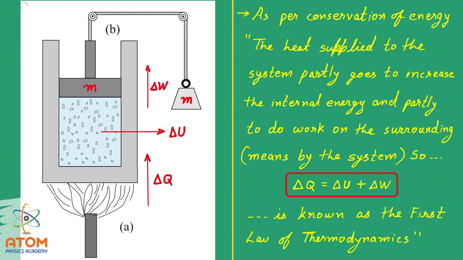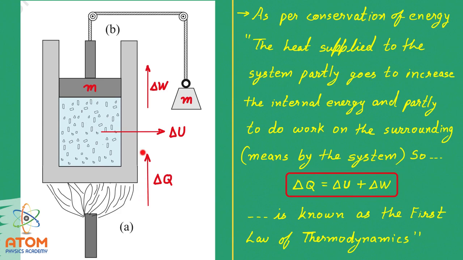And so we can say that this delta Q is equal to delta U plus delta W. Here this delta Q is equal to the sum of delta U and delta W. And that is known as the first law of thermodynamics. So delta Q is equal to delta U plus delta W is known as the first law of thermodynamics.